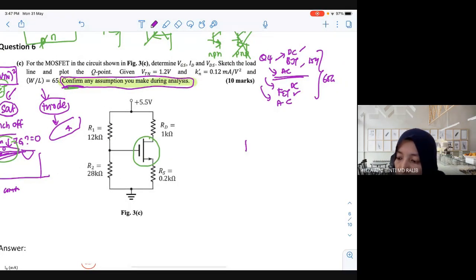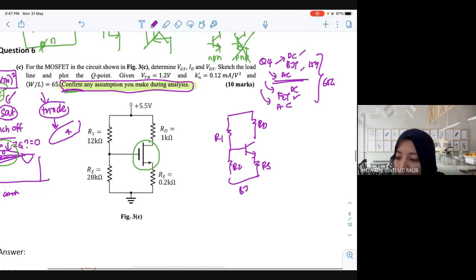If you recall your BJT, you have almost the same circuit. What is the function of this circuit? I think you did your lab also with this one. What is the name of this circuit? This one is BJT, this one is NMOS. Can you see the similarities between these two? Then what is the function of this circuit previously?